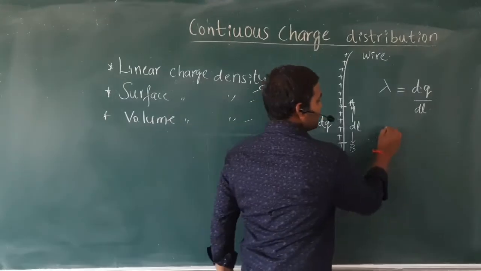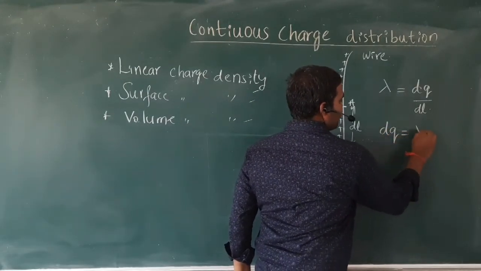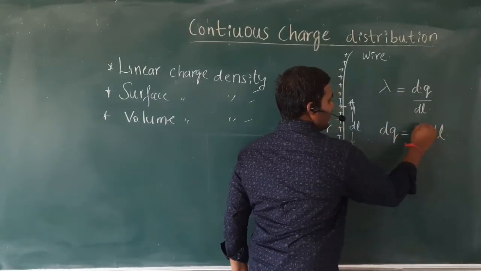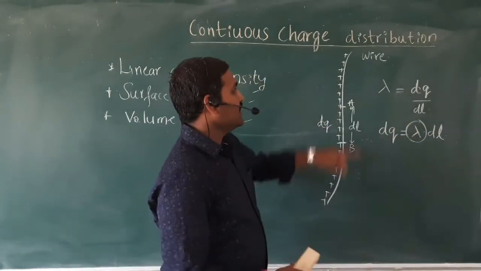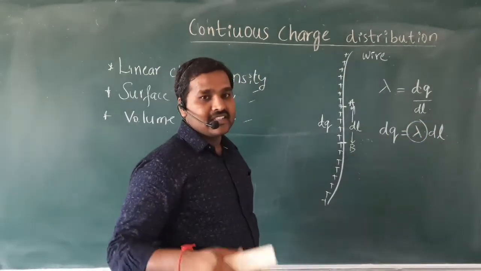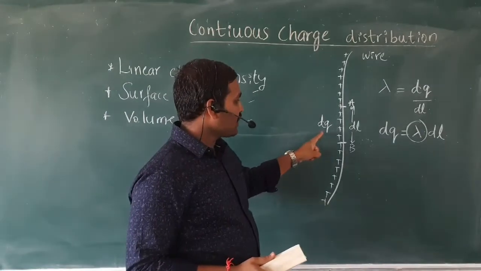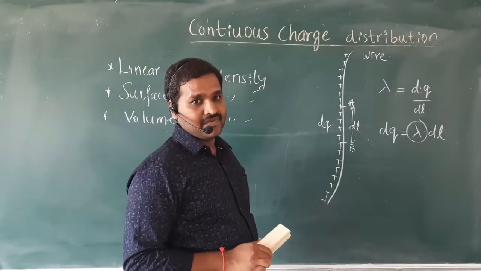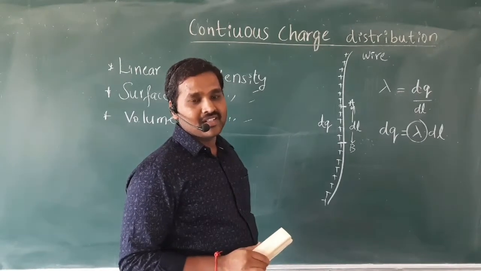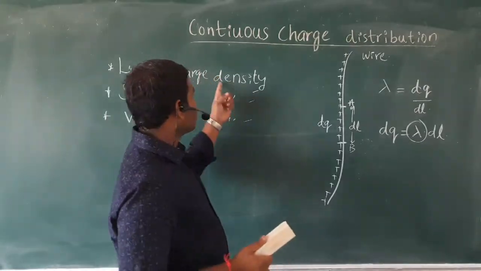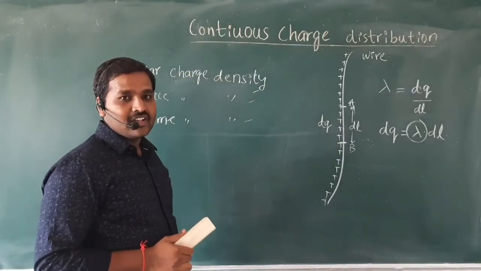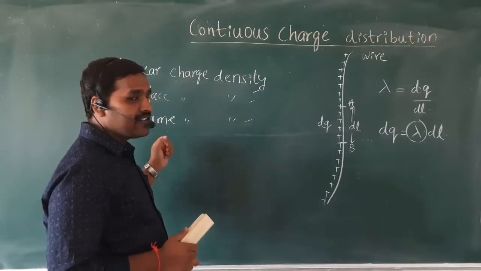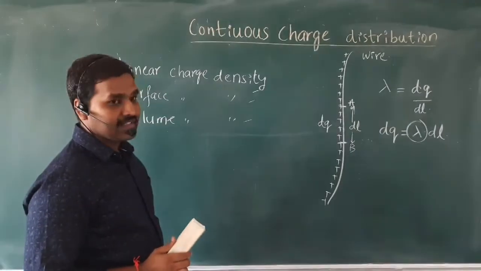The net charge is also given by lambda into dl. If I know the value of linear charge density, I can easily calculate the value of charge and the effect because of that charge. They may ask one more question on definitions of linear charge density, surface charge density and volume charge density.